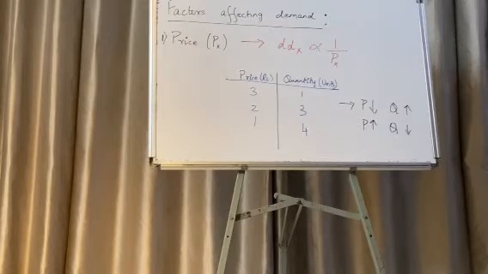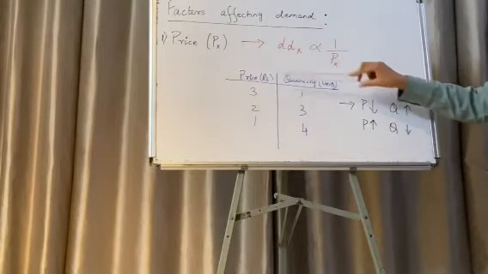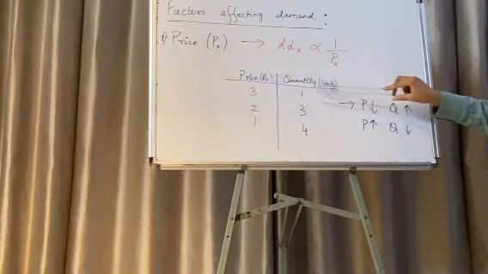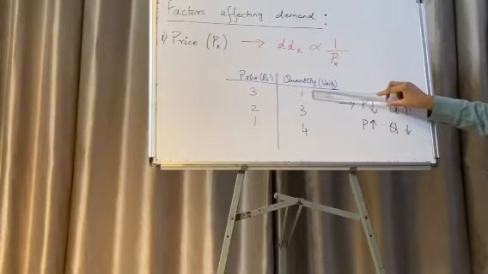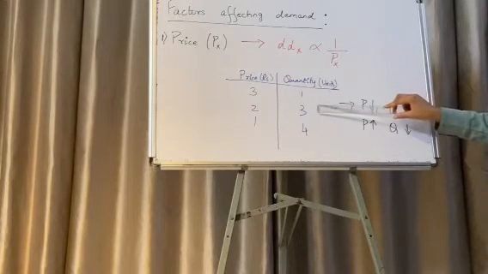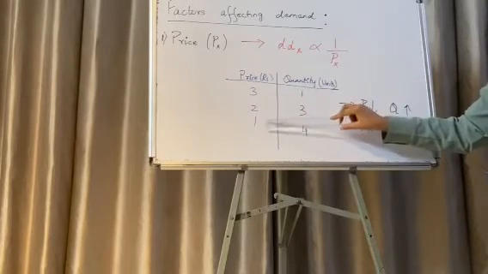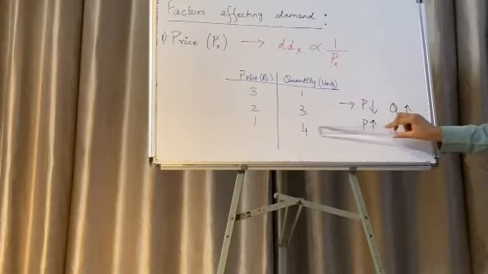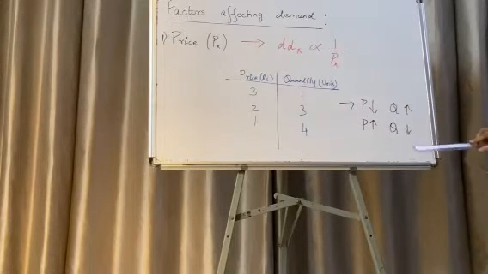Now, the same can be explained with the help of an example. If the price is 3, then the quantity consumed is 1. When the price falls to 2, the quantity consumed is 3. And when the price falls further to 1, the quantity consumed is 4. So from here we can derive that when the price decreases, the quantity increases, and when the price increases, the quantity decreases. Hence, the negative relationship between the demand for a commodity and its price.